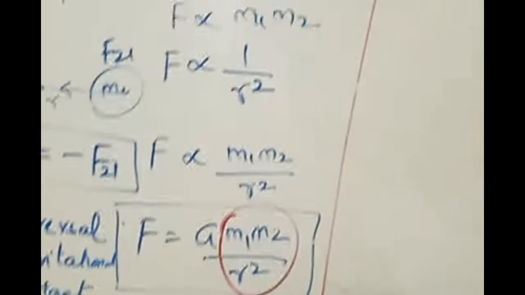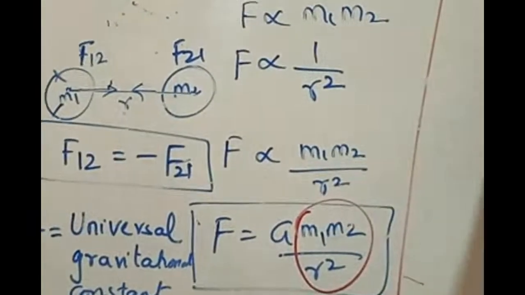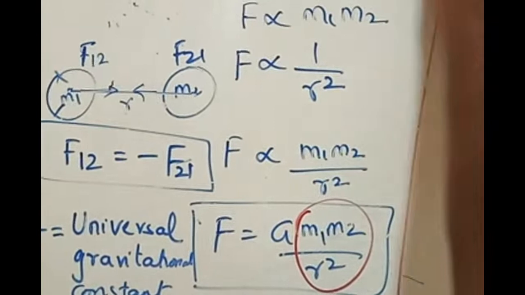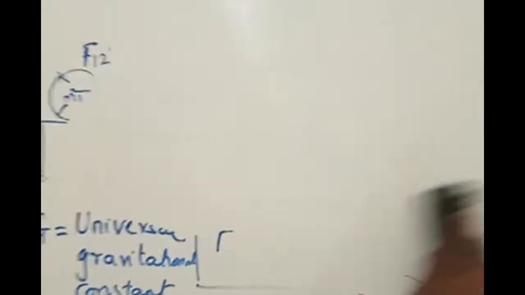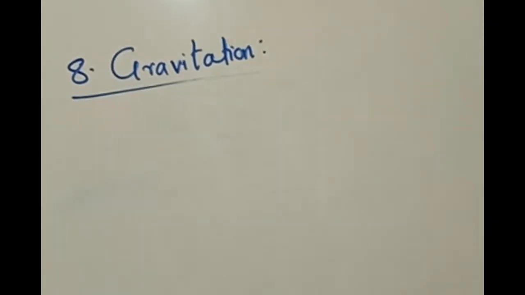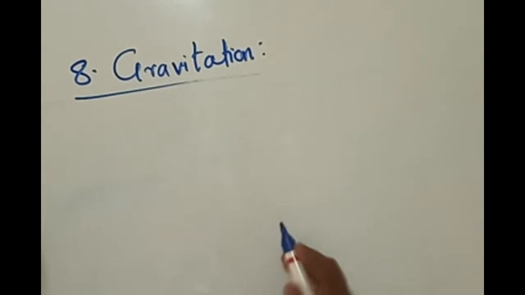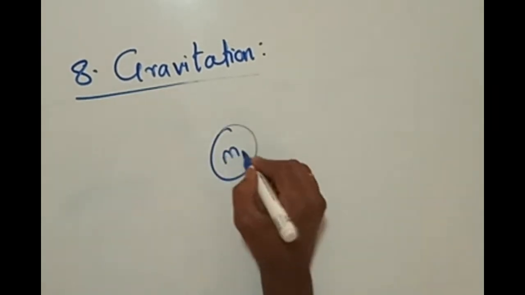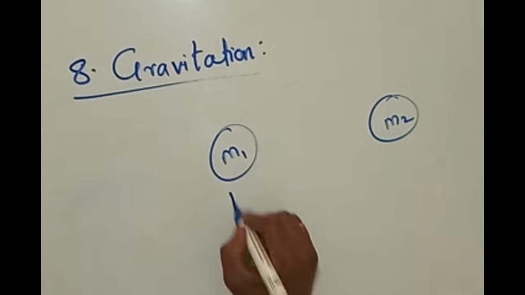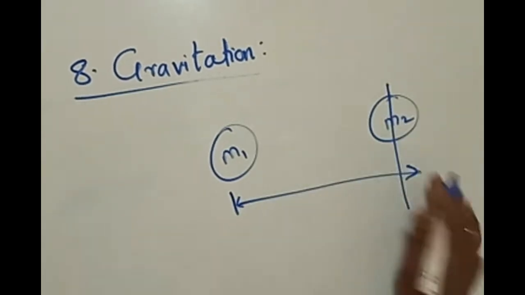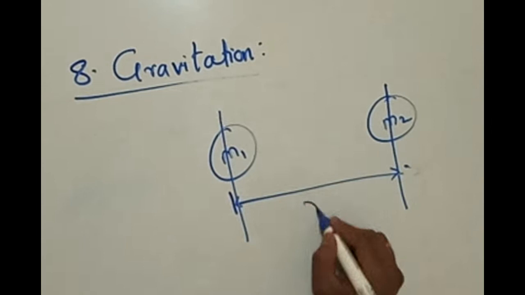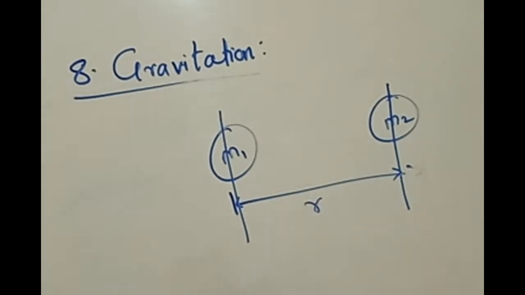Yes, sir. So what is this according to Newton's law of gravitation? In between two masses, in order to understand this easily, you can feel this. In the universe, in between any two masses there is always a force. Two masses M1, M2 are separated by some distance. Two masses can be anything. Center to center separation is R.